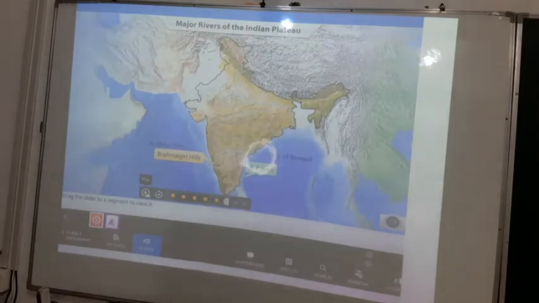So you can see that in the southern part, whatever the rivers are, they flow eastward and join the Bay of Bengal.